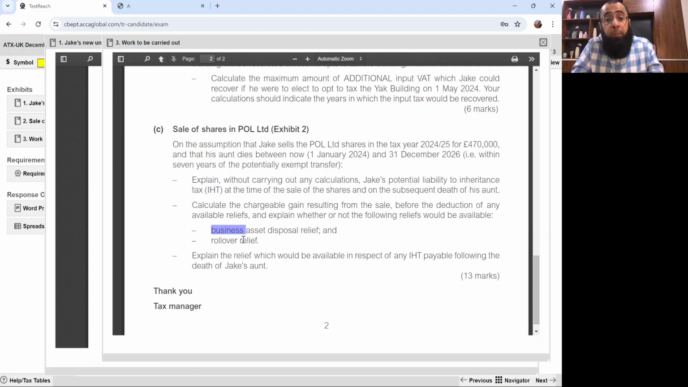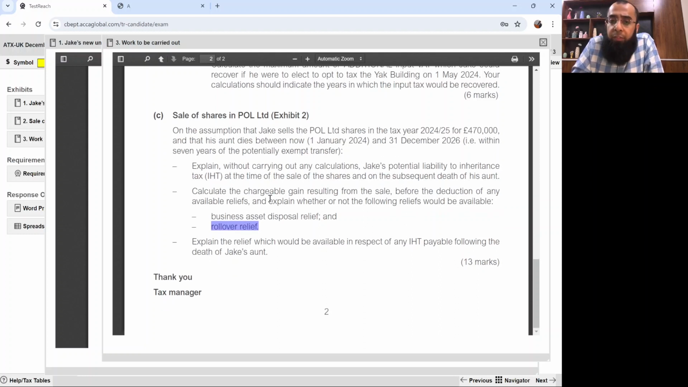BADR will not be available as he didn't work for Paul Limited, and there's no rollover relief on shares. It's just a very, I would say, silly question. There is no rollover relief on shares. Rollover relief was in three things: land and building, plant and machinery, and goodwill. So on shares, there is no rollover relief. I don't know why he's asking. He's just playing with the students. He's just looking for a very bad student who can say that rollover relief will be available on shares. So we'll be looking at it when we'll be drafting the answer.